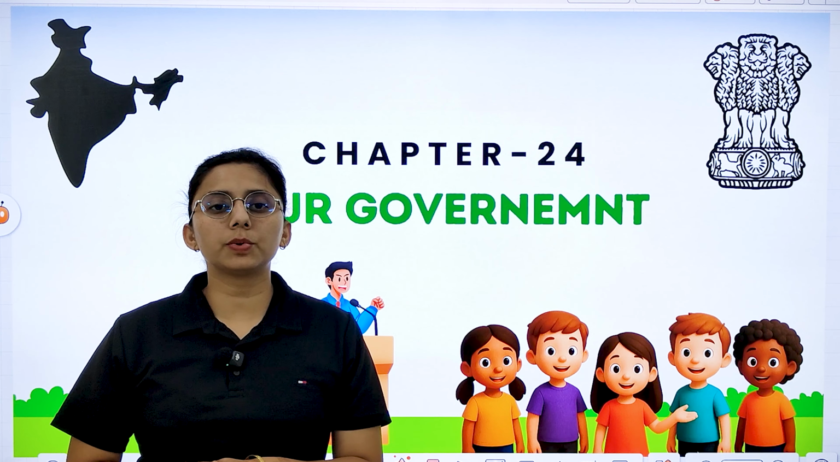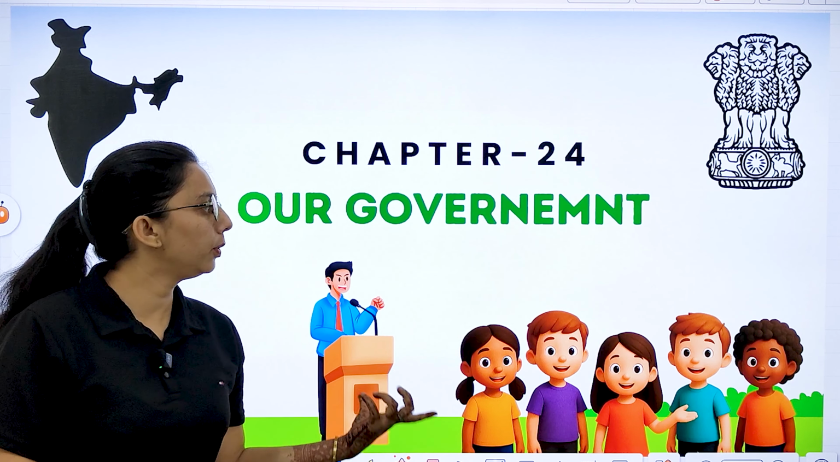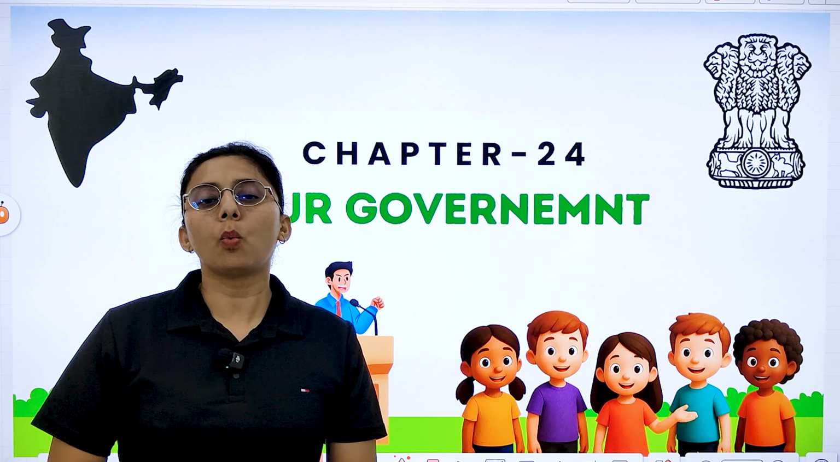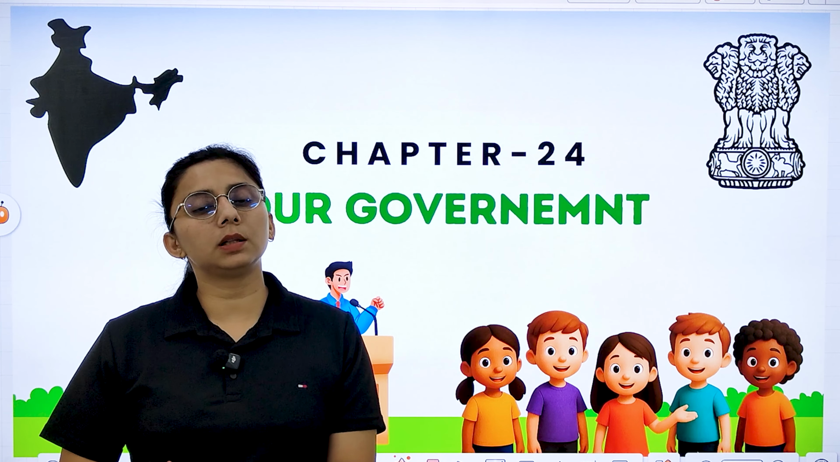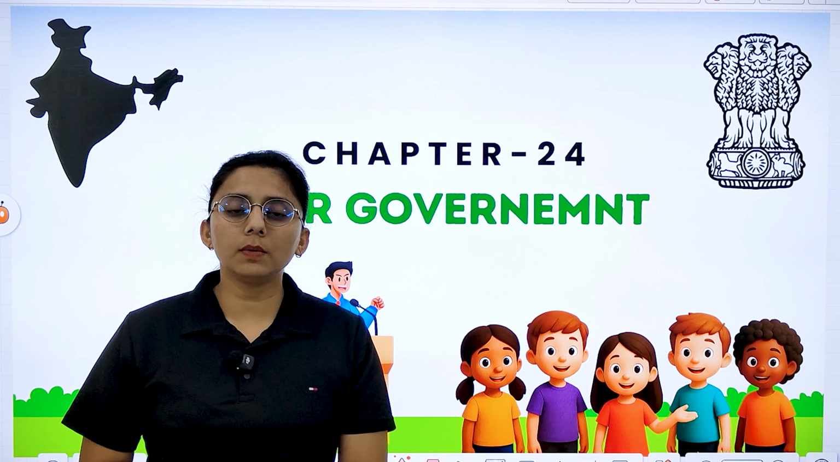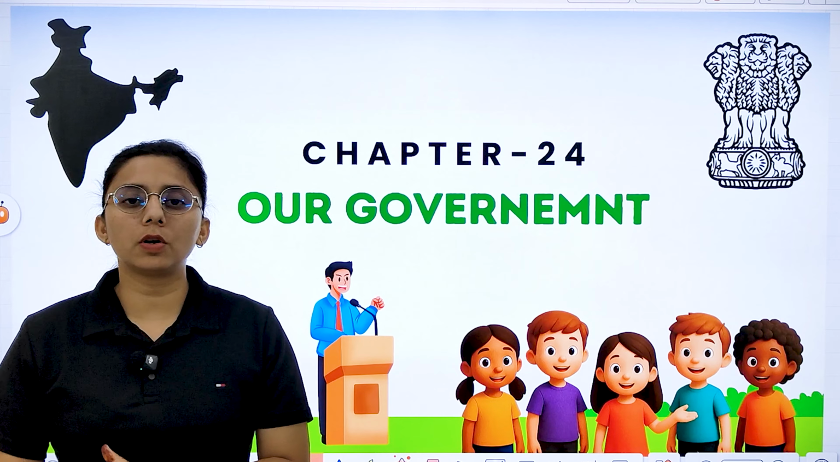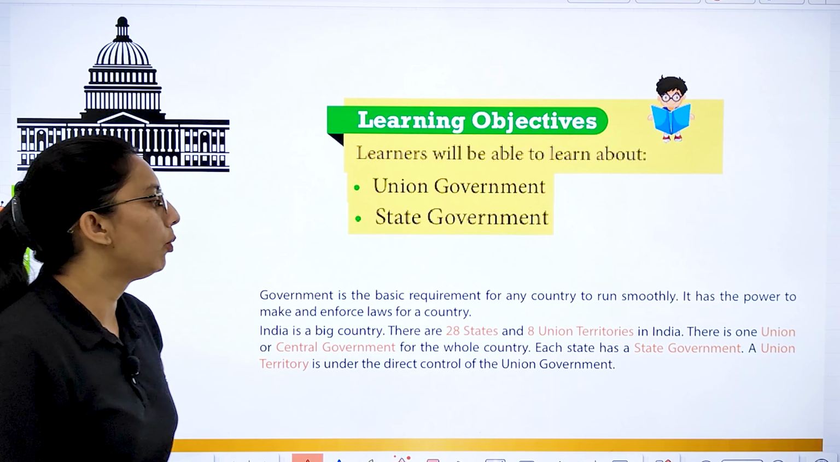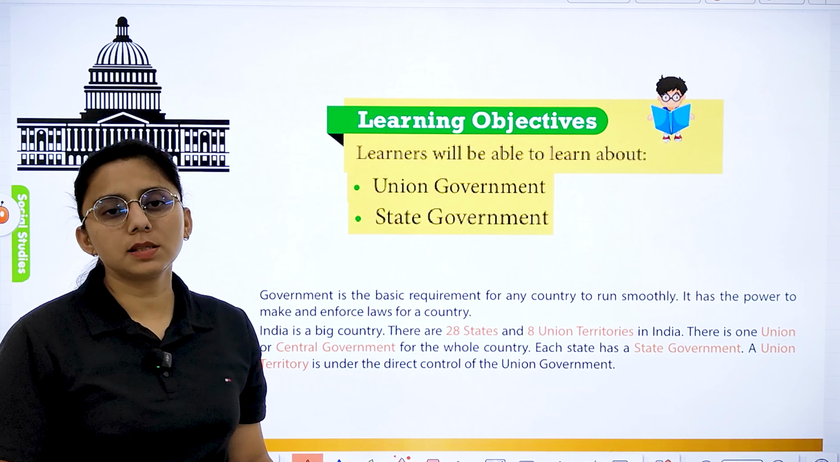Children, today we are going to start with our chapter 24, our government. Our government is divided into two parts: one is the union government and the other is the state government. One by one, I will tell you about both types of government. So, let's start with our chapter now. We will study about the union government and the state government.